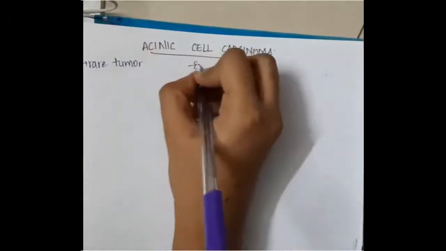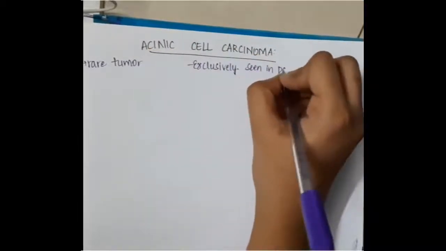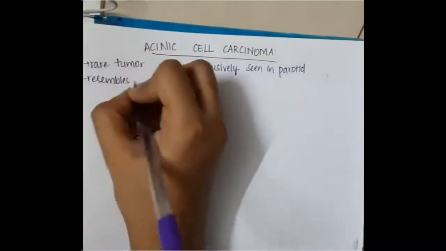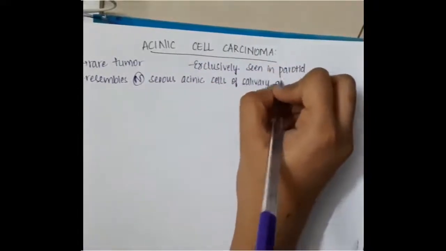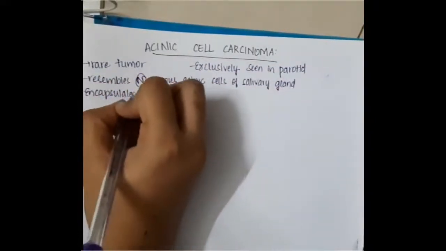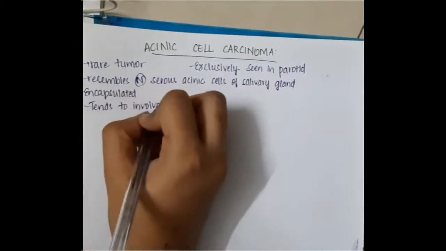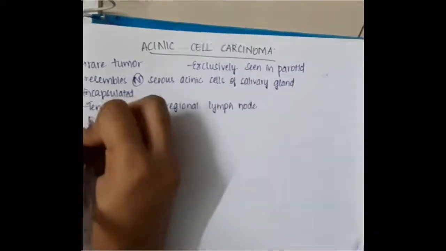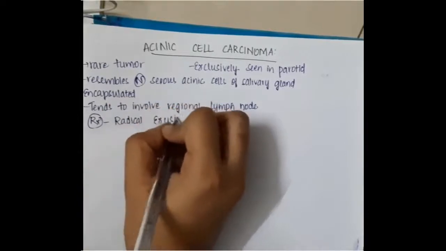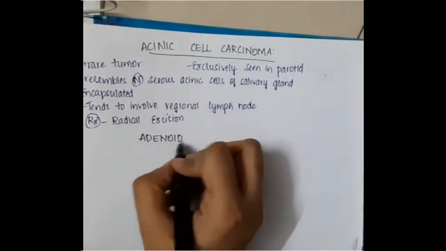Hello friends, let us now learn some important points about acinic cell carcinoma. This is a rare tumor which is exclusively seen in the parotid gland. It resembles the normal serous acinar cells of the salivary gland. This acinic cell tumor is an encapsulated tumor and it tends to involve the regional lymph nodes. The treatment of acinic cell carcinoma is radical excision.